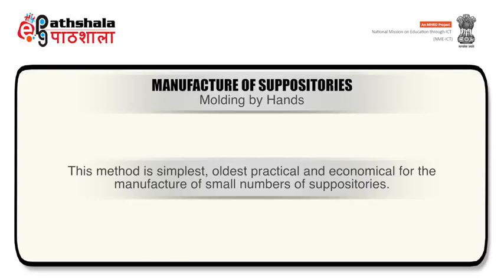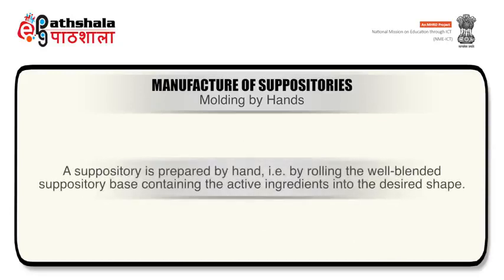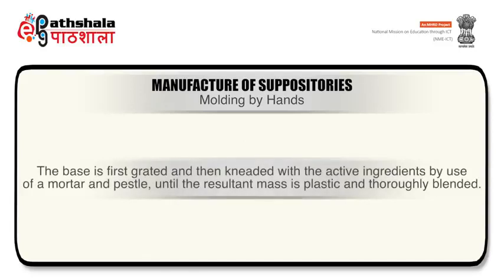small numbers of suppositories. A suppository is prepared by hand by rolling the well blended suppository base containing active ingredients into the desired shape. The base is first grated and then kneaded with active ingredients using a mortar and pestle until the resulting mass is plastic and thoroughly blended.